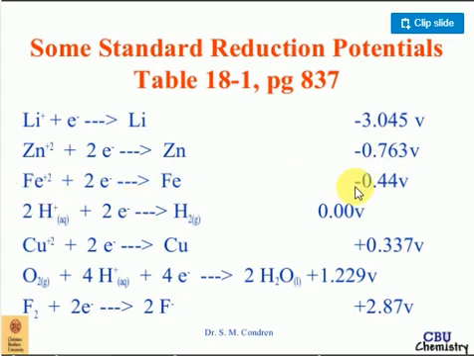Iron reduction is minus 0.44 volts. Hydrogen reduction is taken as 0. Very important: copper reduction is plus 0.337 volts. For oxygen and hydrogen, the combustion reaction, the electrode potential value is minus 1.229. Fluorine has a reduction potential value of plus 2.87.